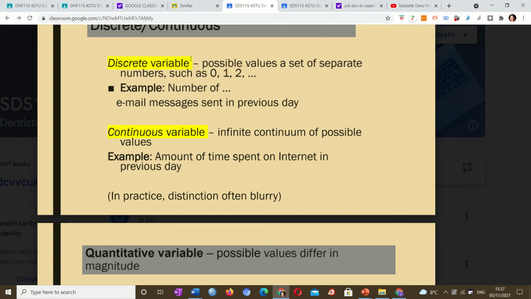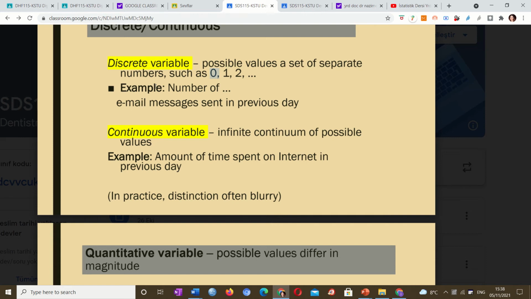We can have discrete variables in our statistics, and these variables are 0, 1, 2. These are called discrete variables. For example, the number of email messages sent in the previous day. We don't say we sent 1.5 email messages the previous day. We say 1 email message, or we didn't send any. So it's not a continuous variable. It's not 2 and a half or 1/3 messages. They are just whole numbers: 1, 2, 3 messages or 0 messages.